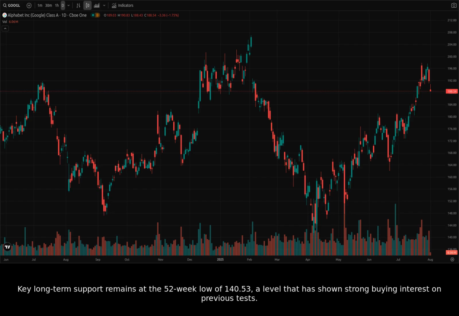Key long-term support remains at the 52-week low of 140.53, a level that has shown strong buying interest on previous tests. The potential for innovation in AI, despite regulatory oversight, positions Google for continued growth in lucrative sectors.